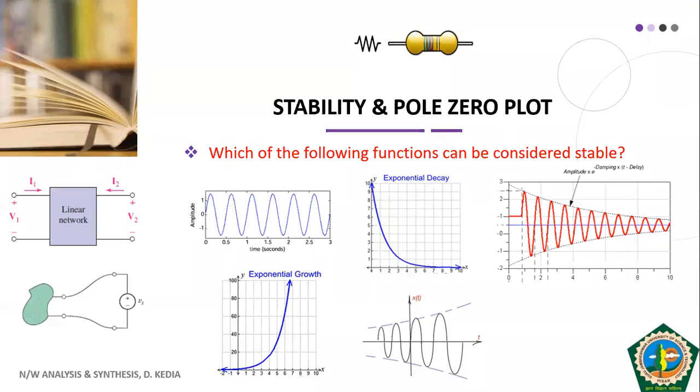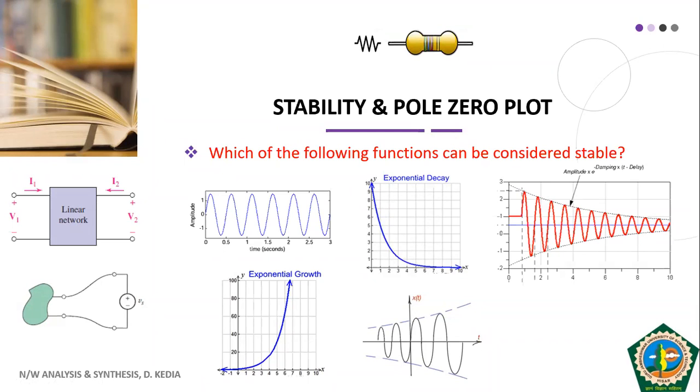So students, first let me ask you a question: which of the following functions which I have shown in this slide are considered stable, or what is the meaning of stability if I talk in terms of input to any system or output or the response of any system.